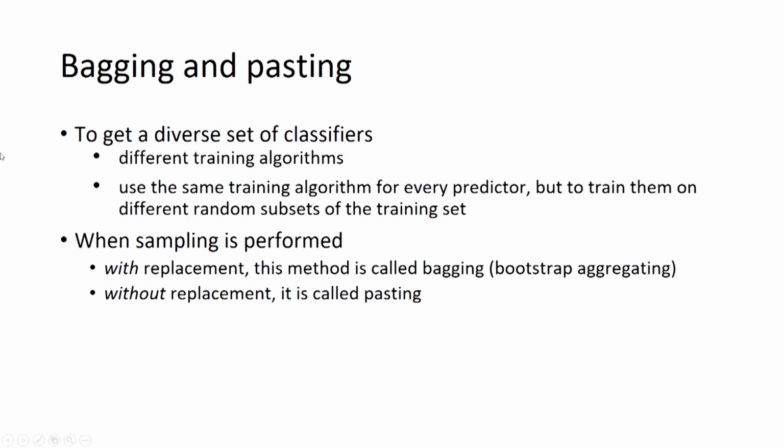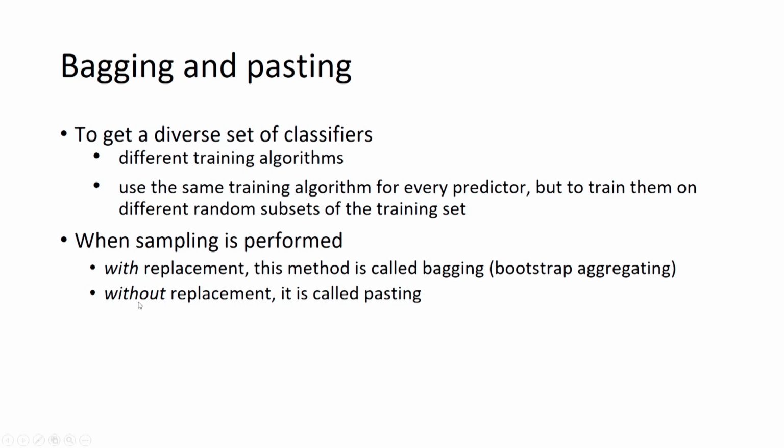So, we can use different predictors, and the second possibility is that we use the same training algorithm, means all the predictors are decision trees, but we are training them on different random subsets of the training set. So, the training set is divided into different sets, and your predictors are being trained on different parts of the training set.